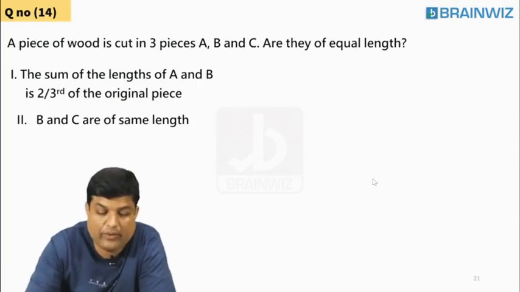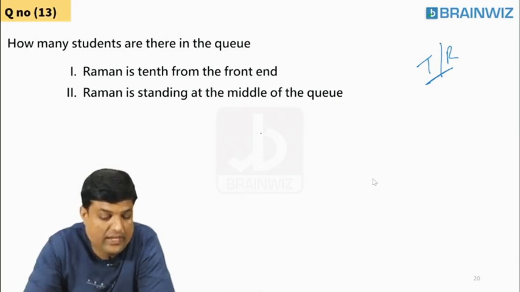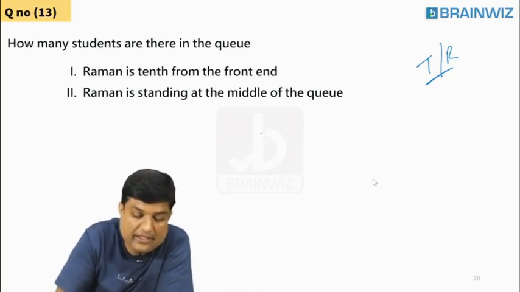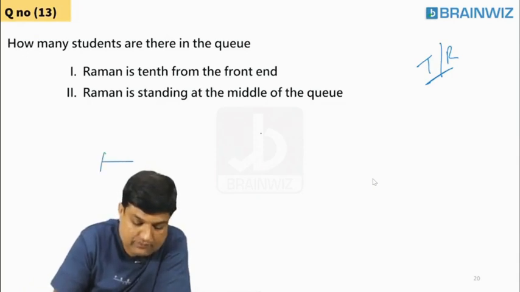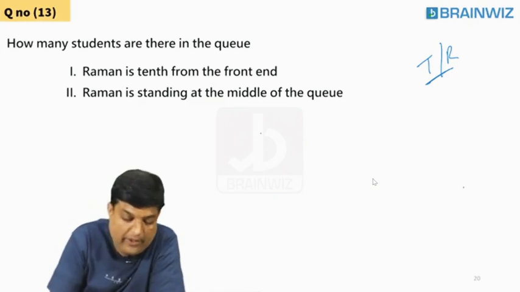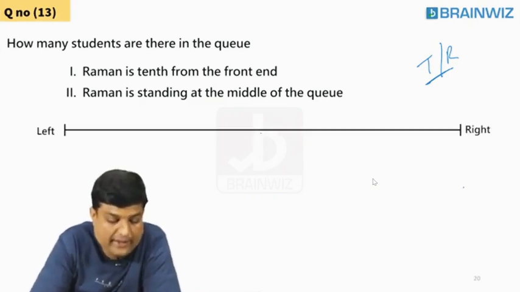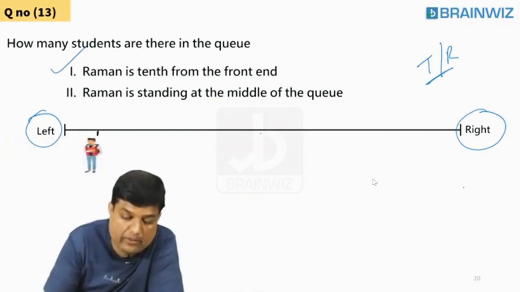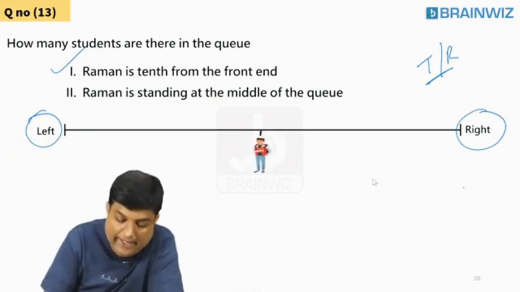The question we have done now is from time sequencing and ranking. What did it say here? How many students are there in a queue? Queue means a line. How many students are there in total? You all know that. This is the left side, this is the right side. First one, Raman Babu.